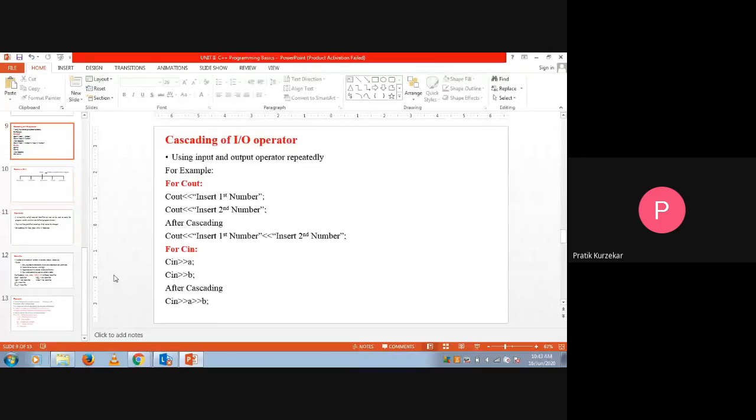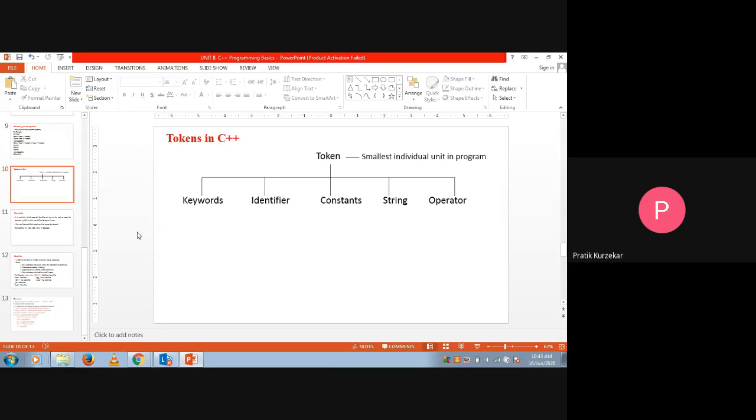In today's lecture, we are going to cover cascading of input output operators, and how cascading is used. For that, I am showing you some programs: addition of two numbers and average of two numbers. Now we are going to see tokens in C++. The different tokens are keywords, identifiers, constants, strings, and operators. And what is the meaning of a token?